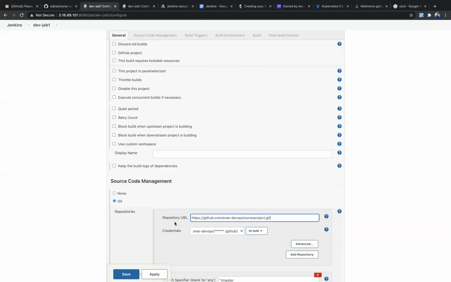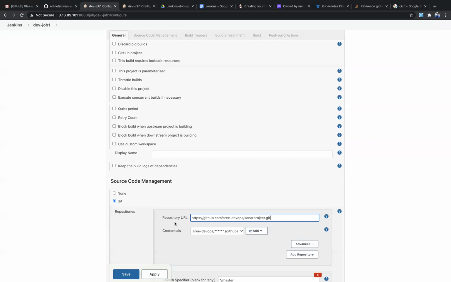It will start cloning the code even though it is not completely pushed; it will just detect the change. At least one change it will detect, and it will try to clone that, and it will start the build. But the push is not yet completed.